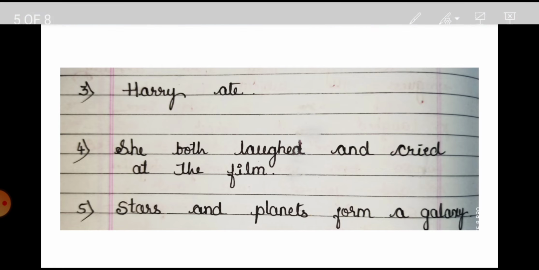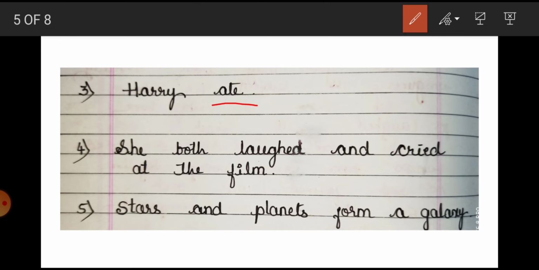So ate is our verb, that is the predicate part. The predicate always contains the verb. A subject and predicate can form a full sentence. One single subject and one single verb can form a full sentence. Harry is our subject, ate is the predicate. Okay?